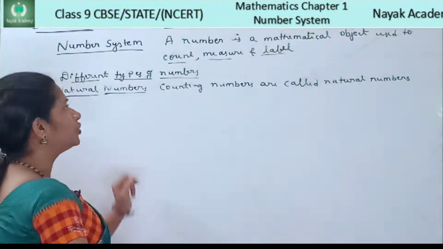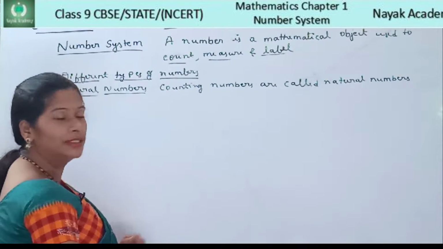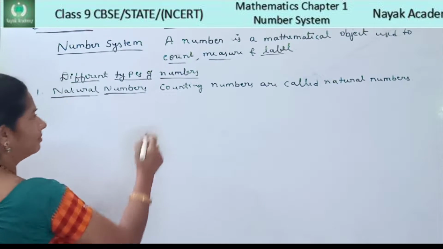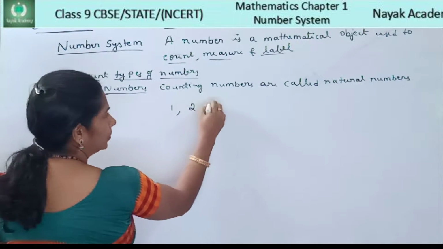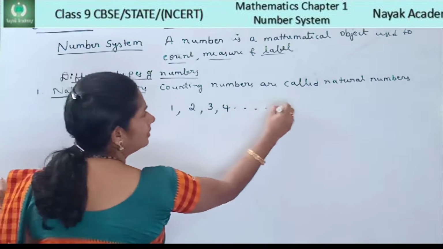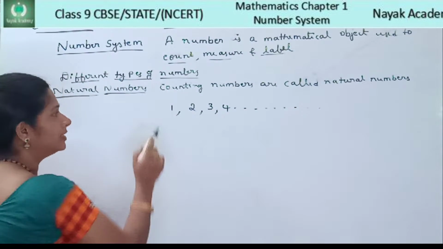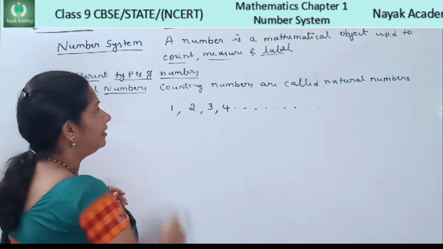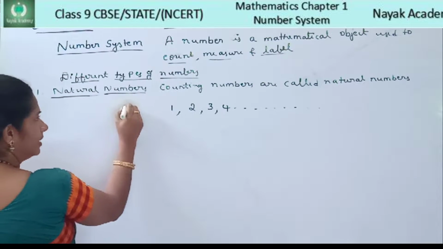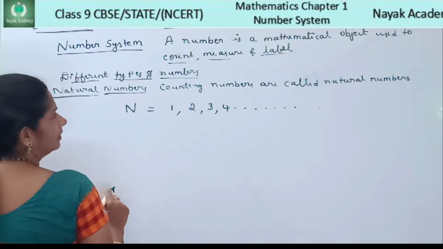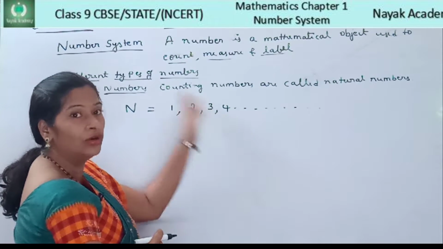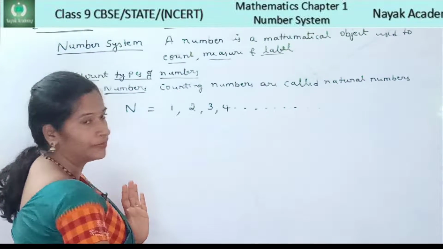First type, natural numbers. What do you mean by natural numbers? Counting numbers are called natural numbers. Example, 1, 2, 3, 4 and so on. Natural numbers start from 1 and end at infinity. And natural numbers are denoted by the symbol capital letter N. N is equal to 1, 2, 3, 4 and these numbers are called natural numbers.